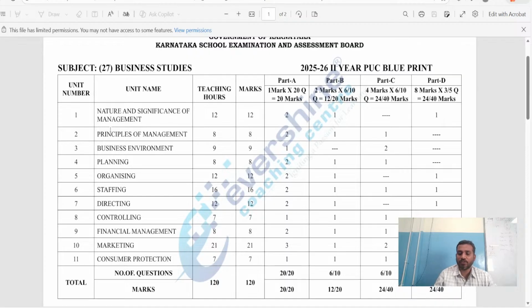As you can see here, the first chapter is nature and significance of management, and the second chapter is principles of management. The third chapter is business environment. Fourth chapter is planning, then organizing, staffing, directing, controlling, financial management, marketing, and consumer protection. So these are the chapters. Totally, we have just 11 chapters to study in second PUC.